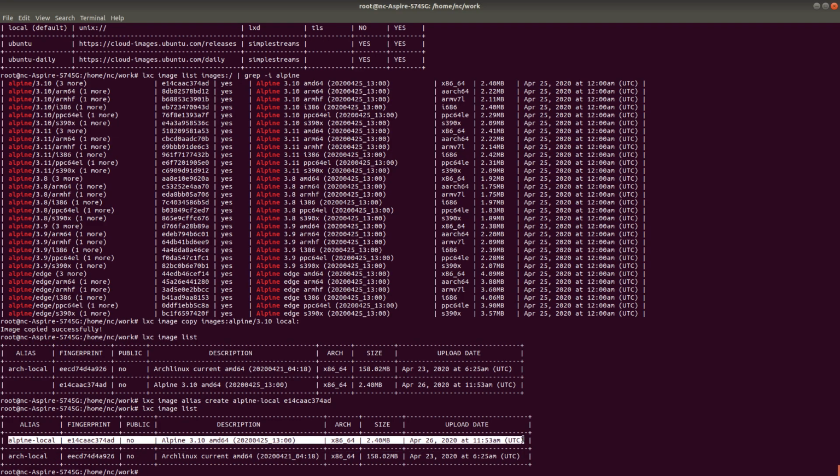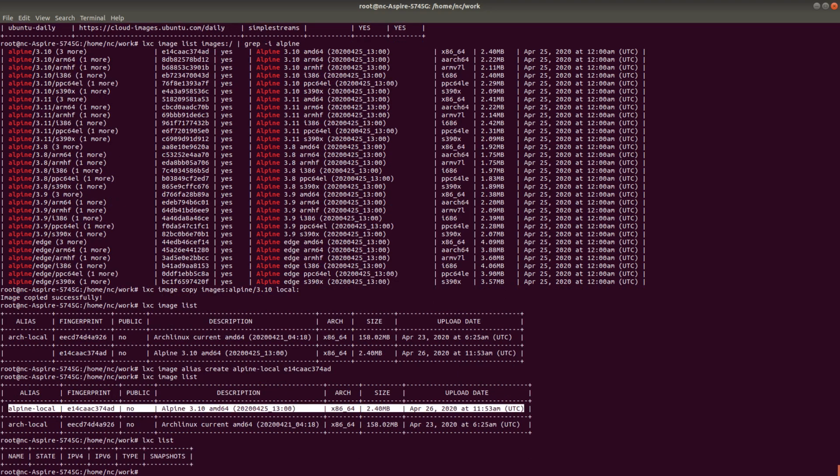So now let's go ahead and create a container out of this. But before that, let's see what are the available containers. If I write LXC list, it's going to show me all the containers. Right now there's no container. So let's go ahead and create a container, LXC launch.